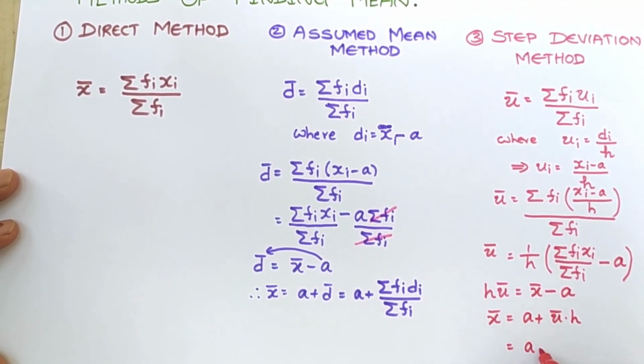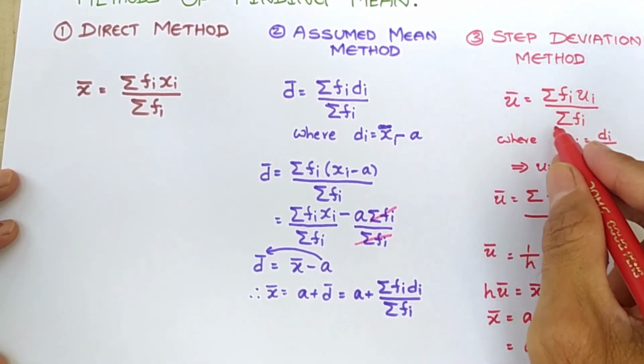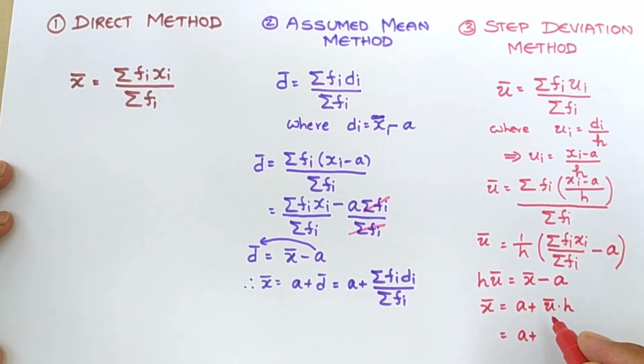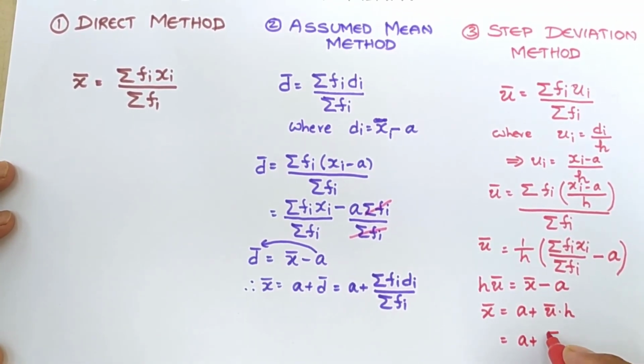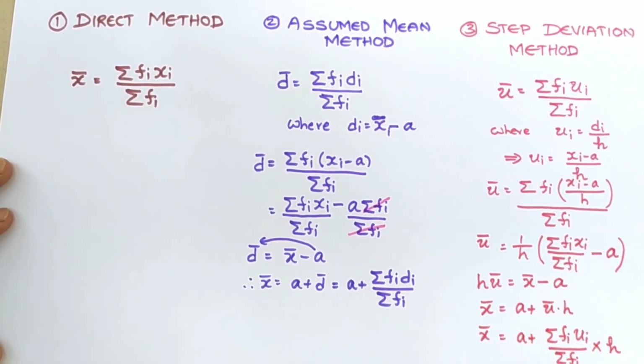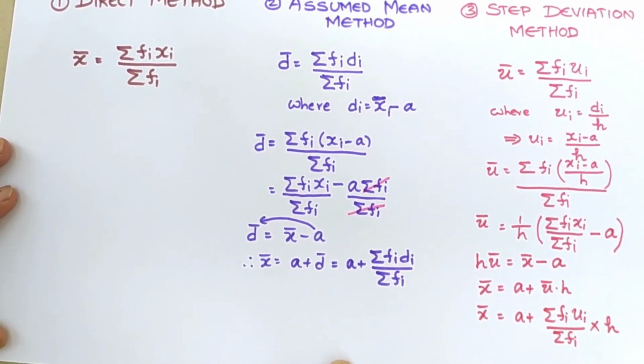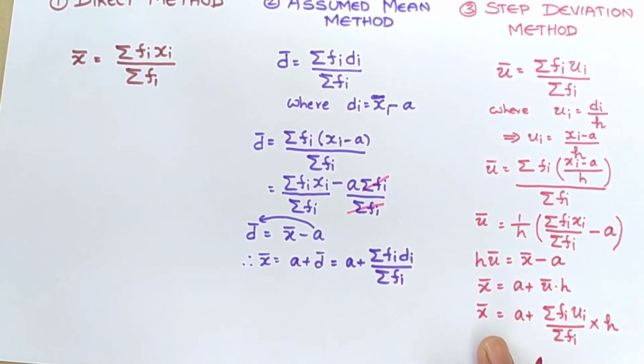Let us write a as it is, and u bar is sigma fi ui by sigma fi. So here sigma fi into ui by sigma fi into h. So now we get the mean x bar equal to a plus sigma fi ui by sigma fi into h.